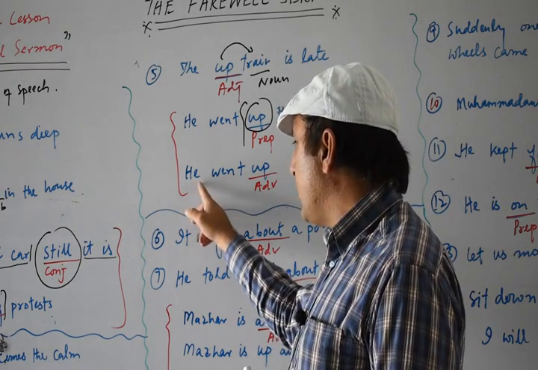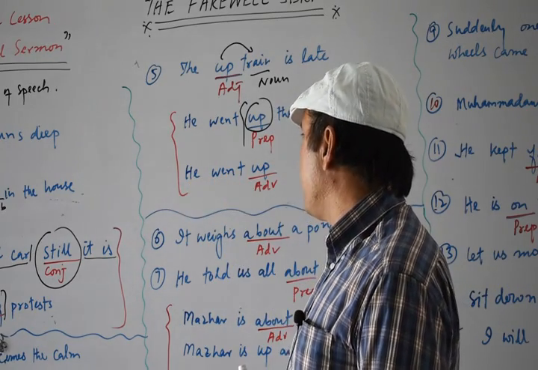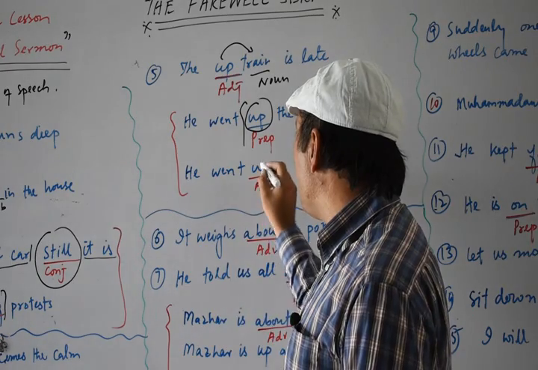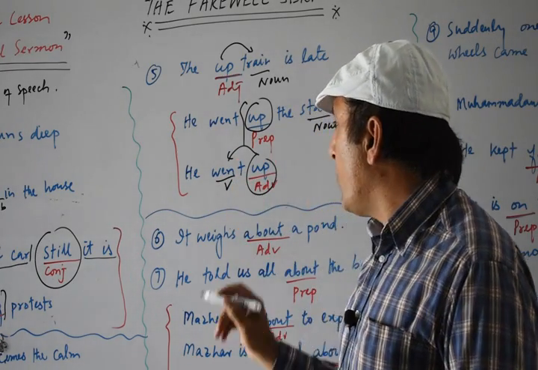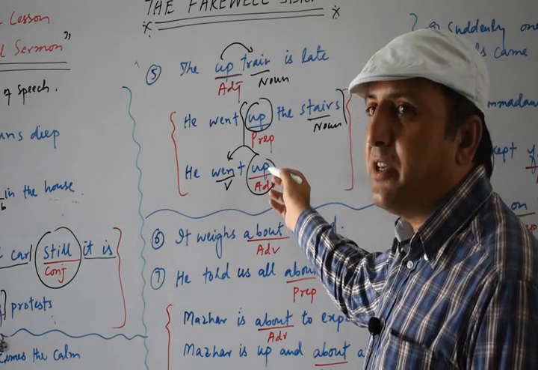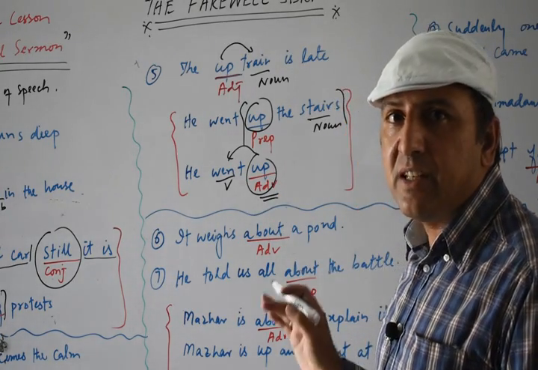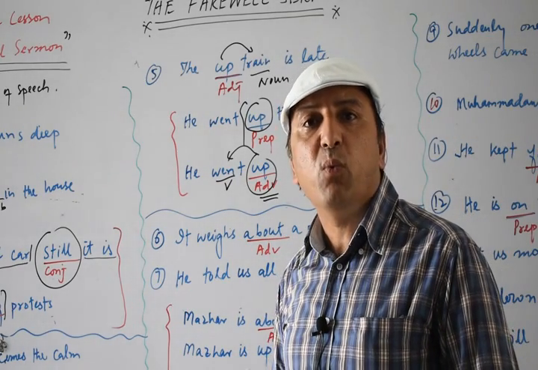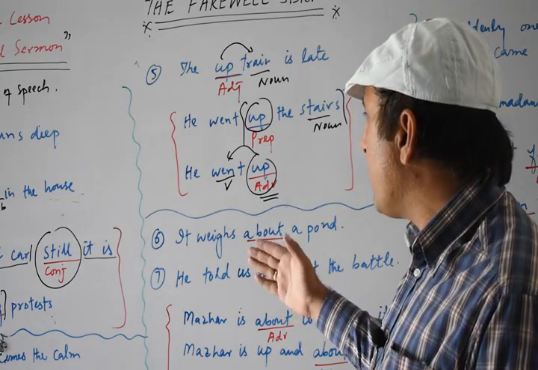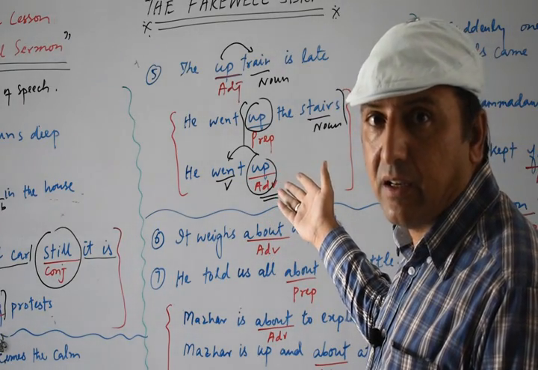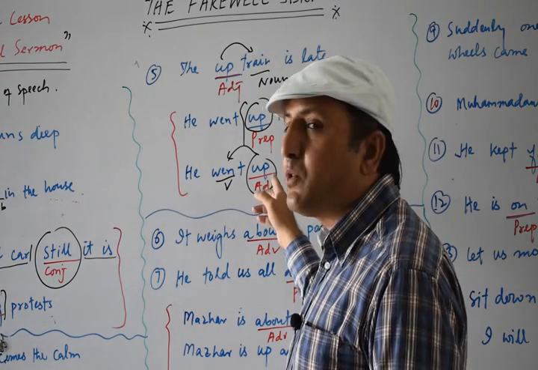Now see, we have another sentence. This is also an example which is outside your book. He went up. Now you see, this up tells us about what? Went. And went is a verb. So here this preposition up is working as an adverb, because this up tells us about the verb went. So this is what we call an adverb. Adverb of what? Place. Adverb of place. Okay, it also shows direction.